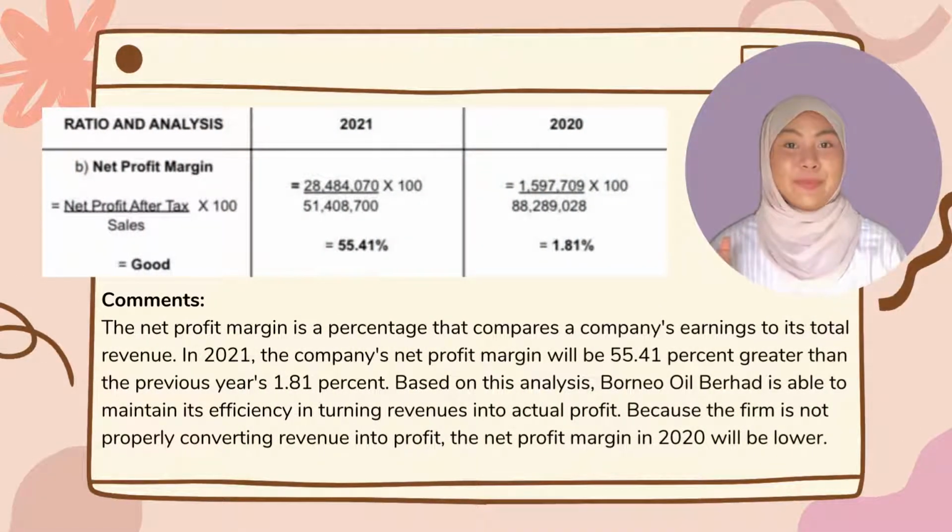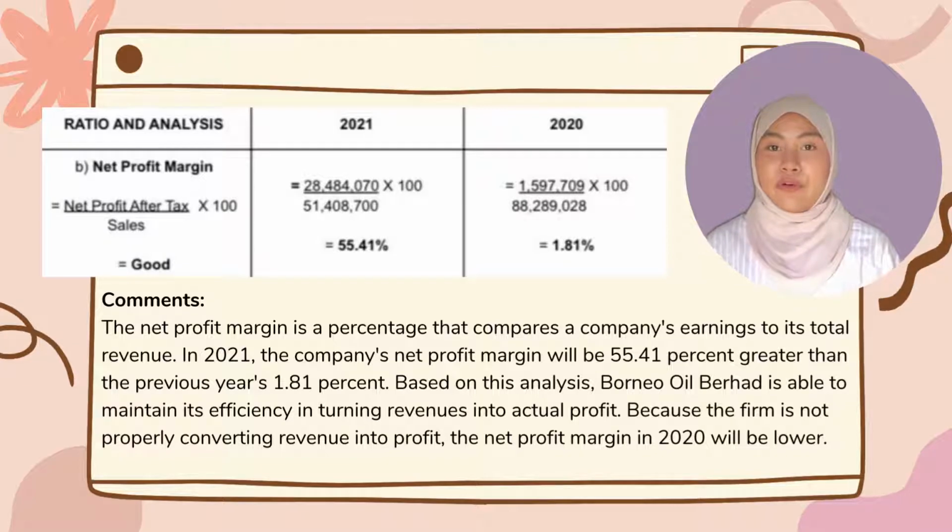Next, net profit margin. The formula for net profit margin is net profit after tax divided by sales and multiplied by 100. For 2021, the amount of net profit after tax is RM28,484,070. The amount of sales is RM51,408,700.